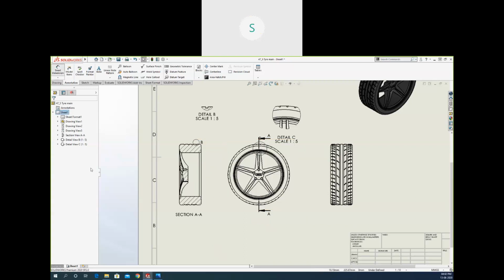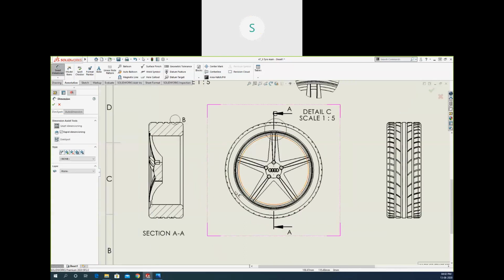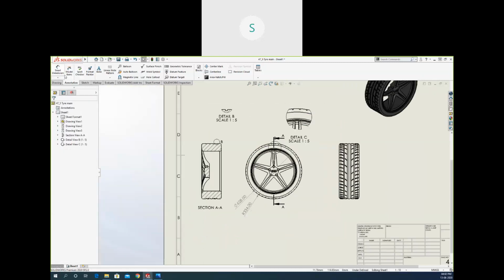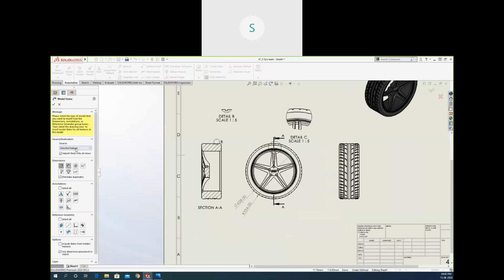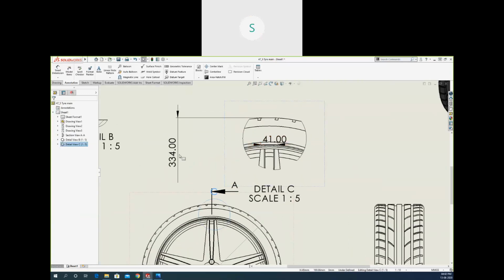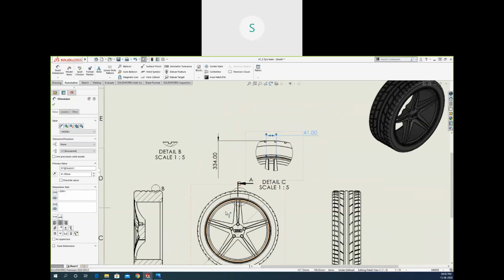And you can insert the manual dimension also from here. So you can just define that the diameter of this one will be 628, or whichever is the dimension, you can add that from here. Okay, or you can choose it with model item that will be added directly from the part. So just use the view, click OK, and the dimension for that view will be added. Okay, you can see only 2 dimensions are available here. So it will be according to the view you have selected, all the dimensions will be according to that. So this view has so many dimensions.